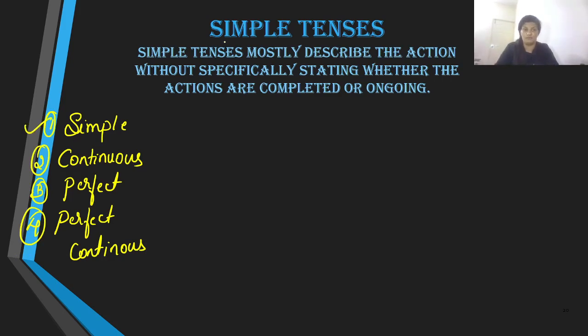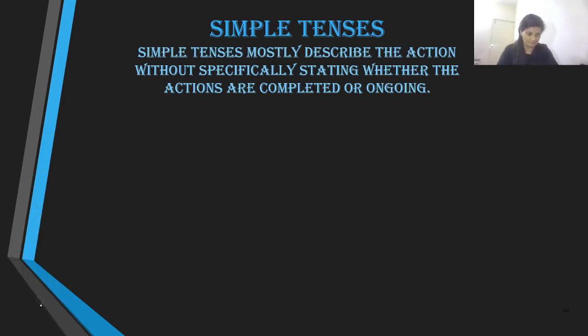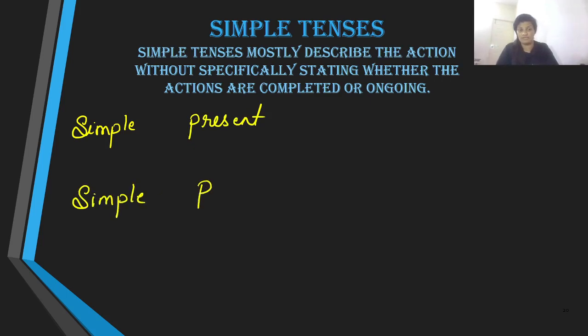First, let us talk about the simple tenses. And when I say simple tenses, the word is pretty much self-explanatory. When it comes to simple tenses, we have three simple tenses. Number one, we have simple present, number two, we have simple past, and number three, we have simple future.